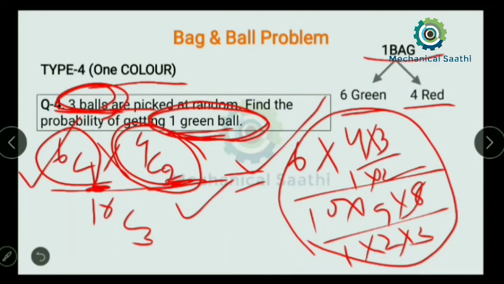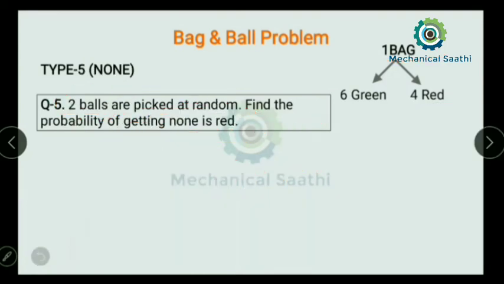So already we have discussed four types of problem: one is if there is and, there is or, if there is a combination of and or, and if there is one color. As I have already told you, there are basically 7 types of problem. Then there are another 3 types of problem, let us discuss all of those also. These 3 types of problems are the most important.